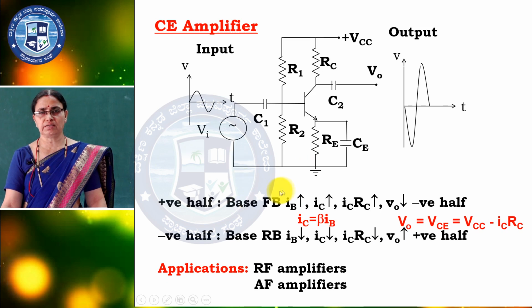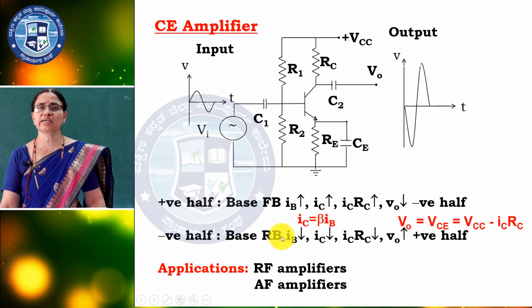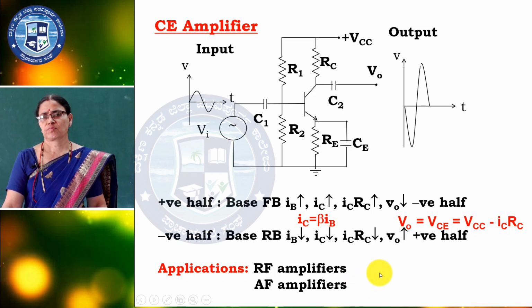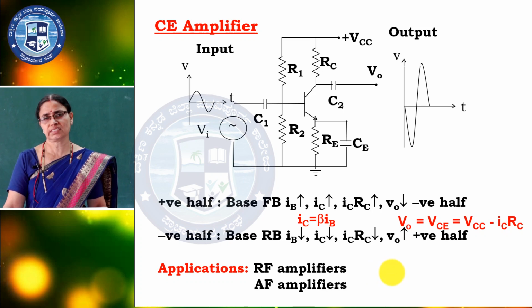And characteristic part, I can say current gain, that is the output current divided by input current. So, IC by IB. IB is in the range of microamps, IC in the range of milliamps. So, that is the beta, beta is equal to IC by IB, it is a very large value.